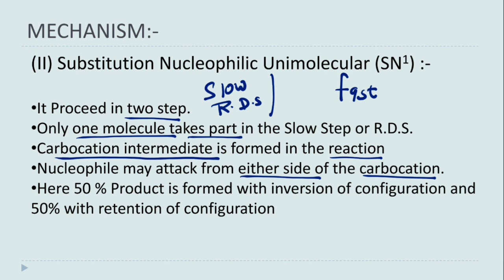So SN2 में क्या था, SN2 में कोई इंटरमीडिएट नहीं बन रहा था, सिर्फ एक ट्रांजिशन स्टेट बन रही थी जिसमें carbon halogen bond was in the phase of breaking and carbon nucleophile bond was in the phase of formation and directly product was formed. But in case of SN1 पहले लीविंग ग्रुप चला जाएगा बॉन्ड को ब्रेक करके और कार्बन पे पॉजिटिव चार्ज जनरेट हो जाएगा which is called carbocation.